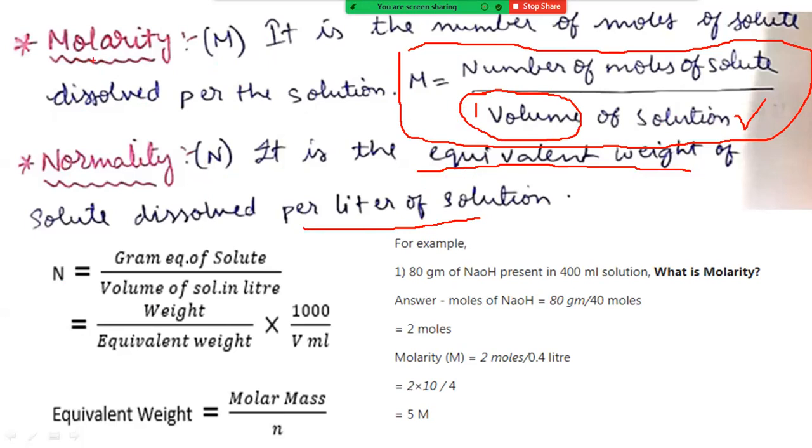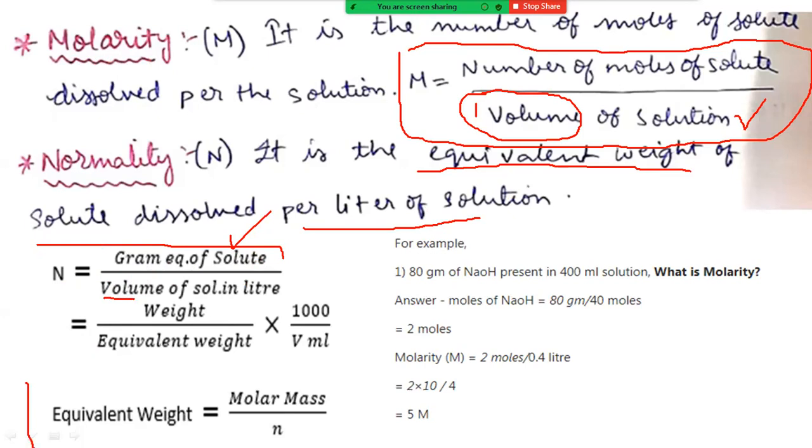In molarity we are taking the molecular weight of the compound, and in normality we are taking the equivalent weight of the compound. So this is the formula for normality: normality equals gram equivalent weight of solute dissolved in 1 liter of solution, right? But how can we calculate gram equivalent weight?